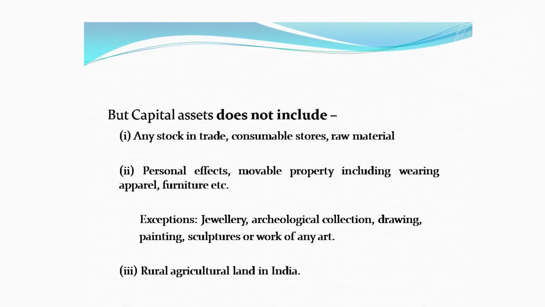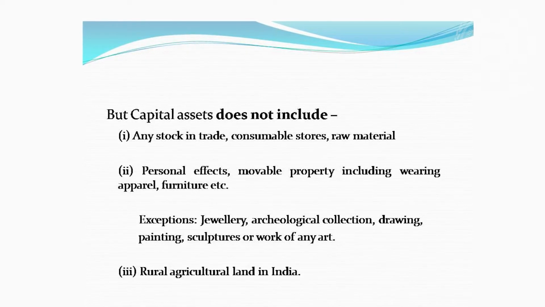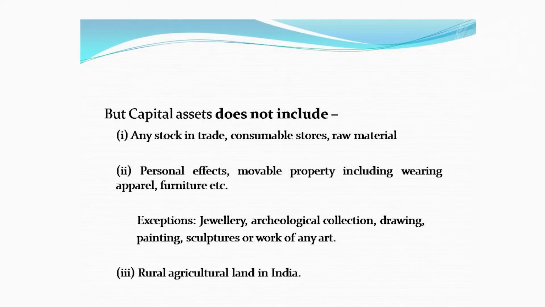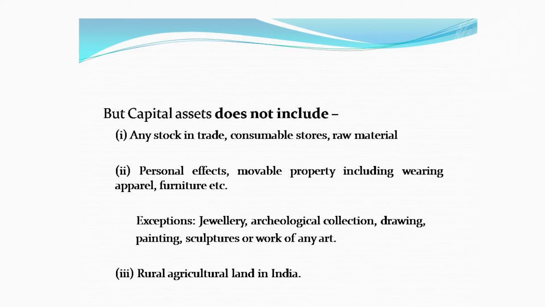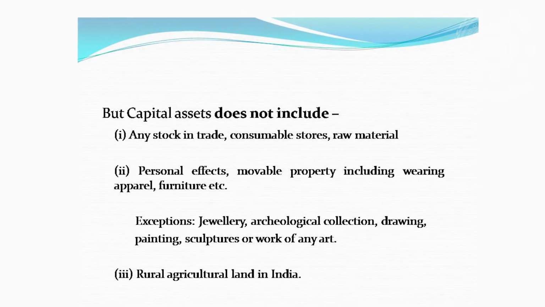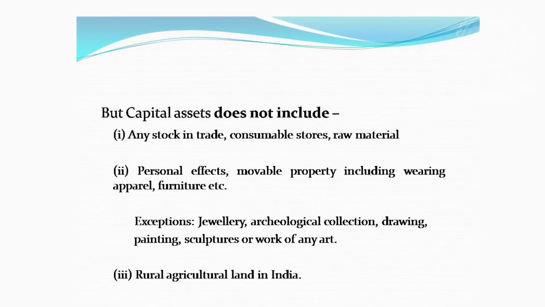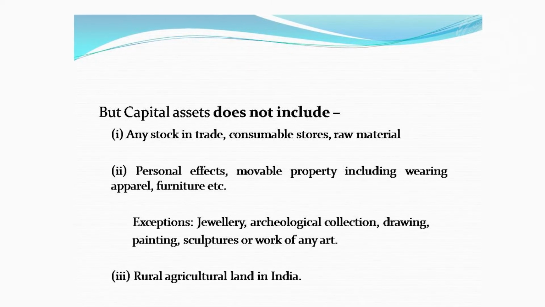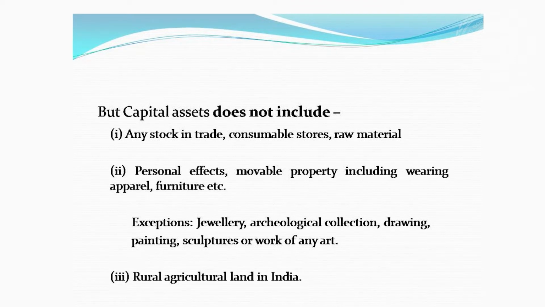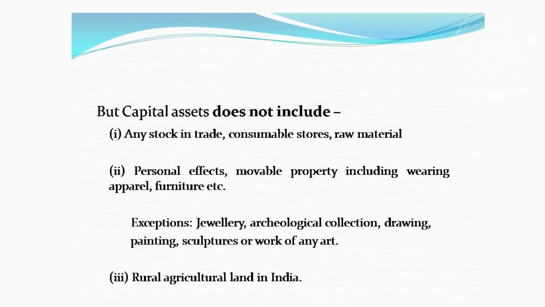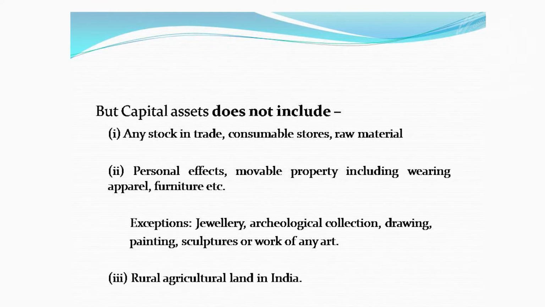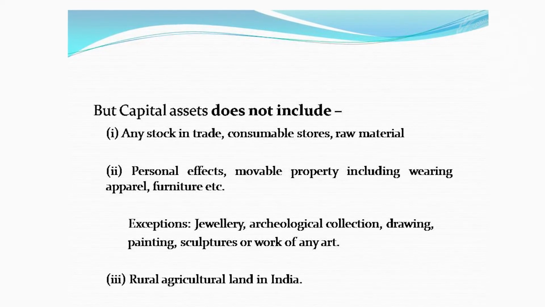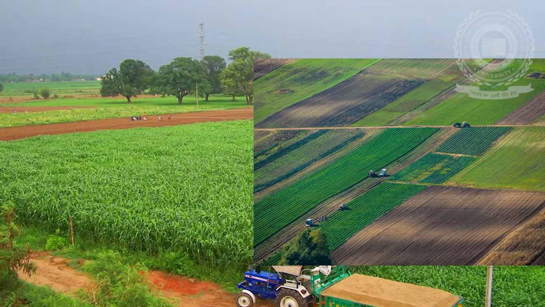Personal effects like movable property or wearing apparel, such personal effects used by the assessee or any member of the household. However, the following assets are not treated as personal effects: any jewelry, drawing, painting, sculptures, and work of any art. Apart from this, capital asset does not include any rural agricultural land in India.